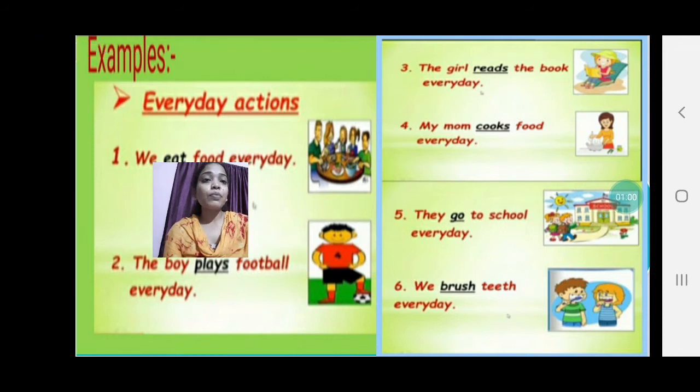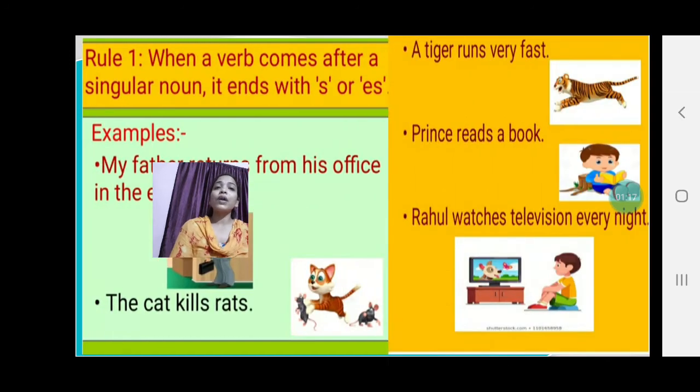So now I'm going to recall again, in simple present tense, when we are going to add s or es to the main verb, or when we are not going to add s or es to the main verb. So we have to start from rule number 1.